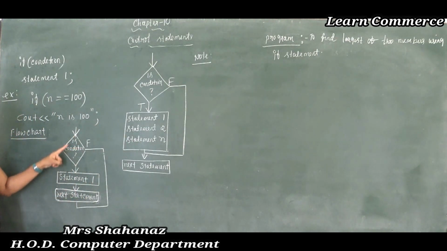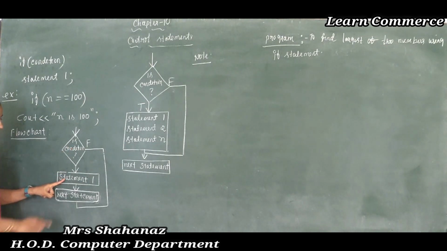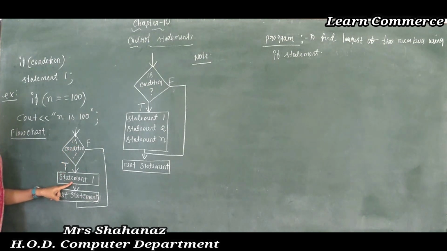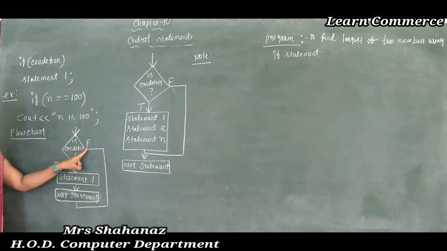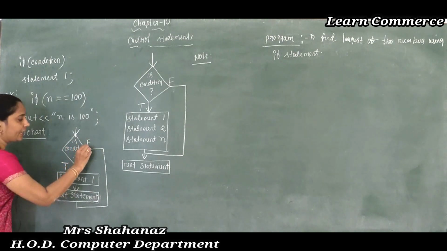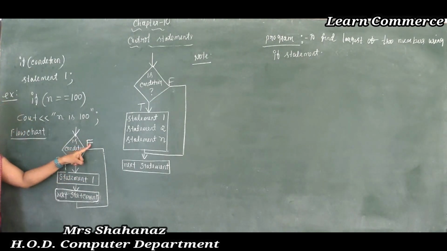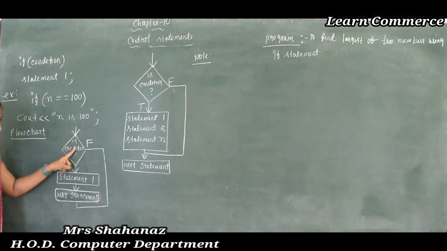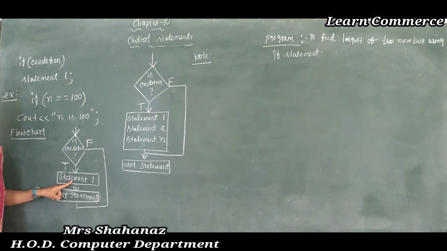For the first one, if the condition is true, then statement 1 is going to execute. If the condition is false, which I have written as F, it does not execute, and the control moves to the next statement, skipping control from the program. Is this point clear? If the condition is true, statement 1 will be executed.